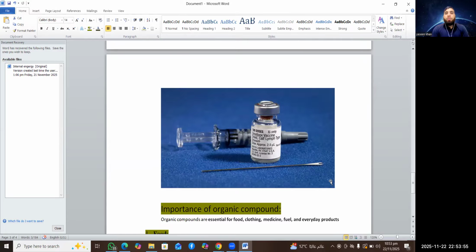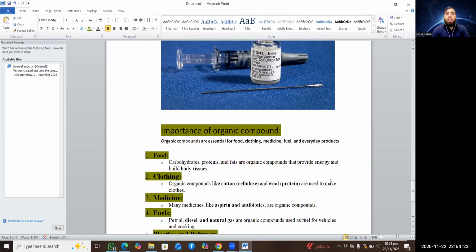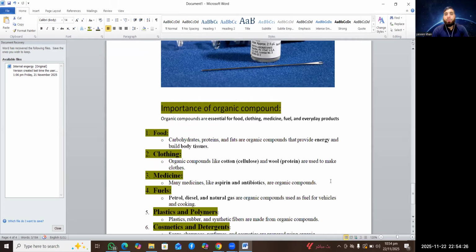The antibiotics, the vaccines, and the medicines, which are called synthetic organic compounds, also have a good source of organic compounds, and these are obtained from different types of microorganisms, and then we synthesize them in a laboratory. Actually, the raw material for the vaccine and for the antibiotics, sometimes we can obtain from fungi. And then after the process, we convert it and make a proper antibiotic and vaccine. I think this is very clear to you.